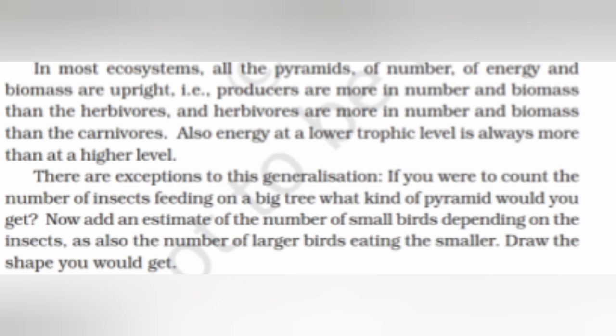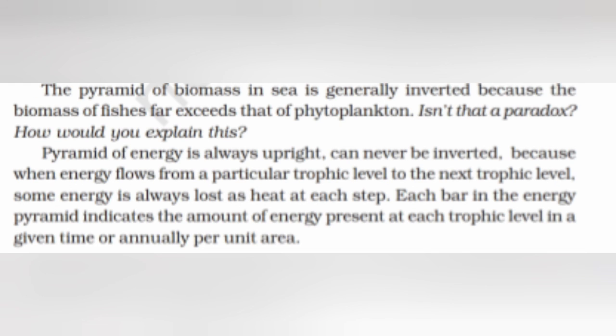In most ecosystems, all the pyramids of number, energy and biomass are upright. That is, producers are more in number and biomass than the herbivores, and herbivores are more in number and biomass than the carnivores. Also, energy at a lower trophic level is always more than at the higher level. There are exceptions to this generalization. If you were to count the number of insects feeding on a big tree, what kind of pyramid do you get? Now add and estimate the number of small birds depending on the insects, as also the number of larger birds eating the smaller. The pyramid of biomass in the sea is generally inverted because the biomass of fishes far exceeds that of phytoplankton. Pyramid of energy is always upright, can never be inverted.